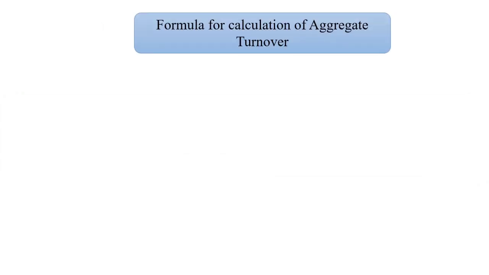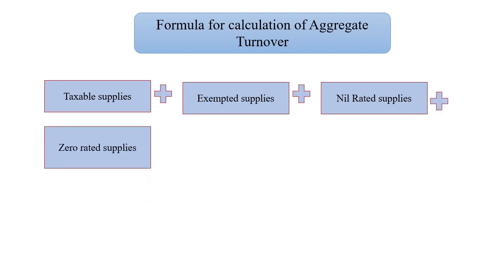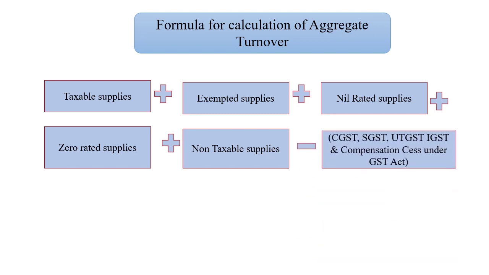Now, the formula for calculating aggregate turnover. If you apply this formula, then you will get the answer of aggregate turnover. Number 1, taxable supply. Into that you have to add exempted supply, then again add nil rated supply, then zero rated supply, and then non-taxable supplies. So these things you have to add. And what is to be excluded?